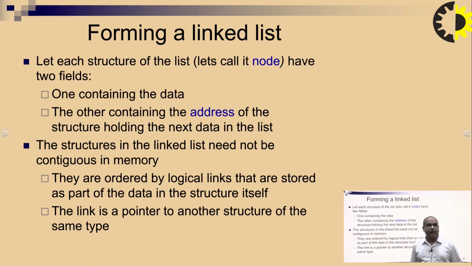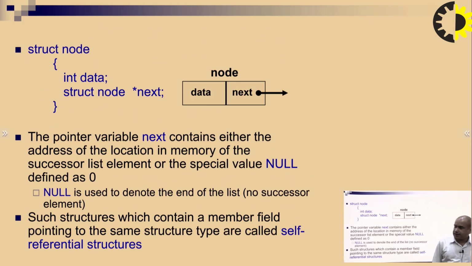To form a linked list, we use each structure of the list, which we call a node. There are two fields, one containing the data and another containing the address of the structure holding the next data in the list. The structures in the linked list need not be contiguous in memory, so they are ordered by logical links that are stored as part of the data in the structure. The list is a pointer to another structure of the same type. That is the most important thing we have to write here.